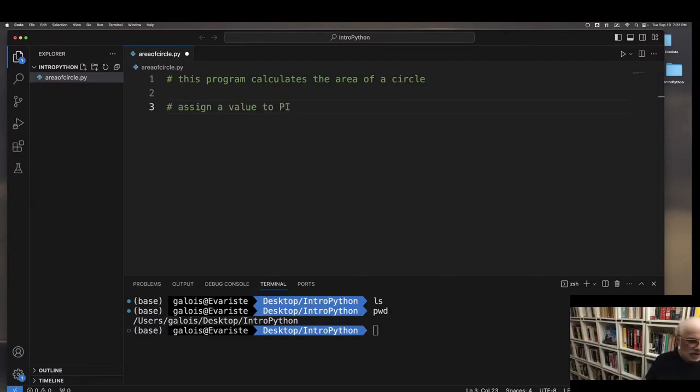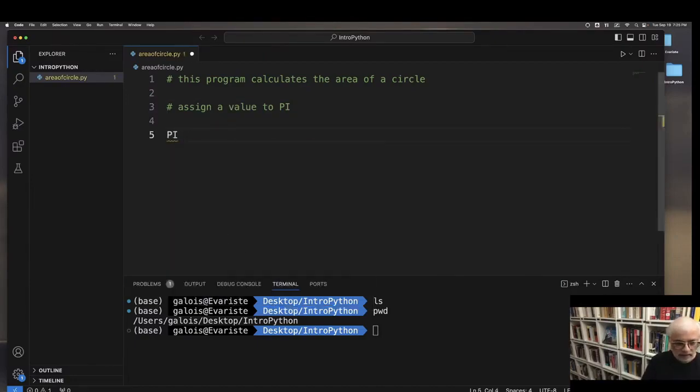Okay, so area of a circle, what's the formula? The formula is area of a circle is pi times radius squared. Okay, so we need pi. Pi is a constant, but we need the value. Now there are ways to retrieve the value in Python, but we're going to just manually assign a value to pi.